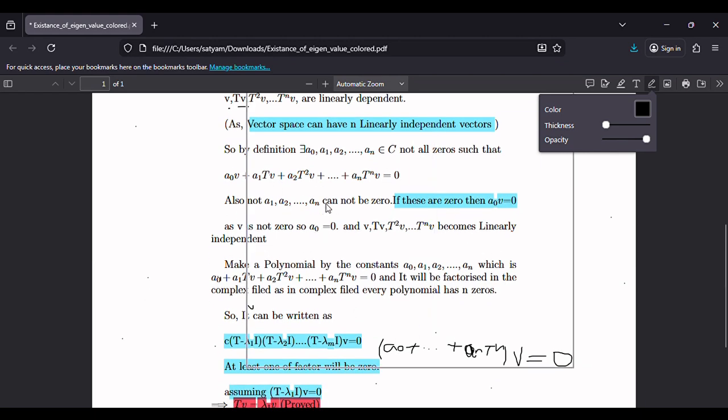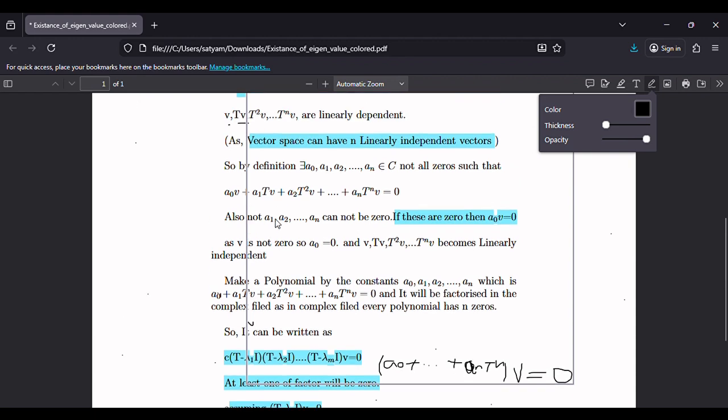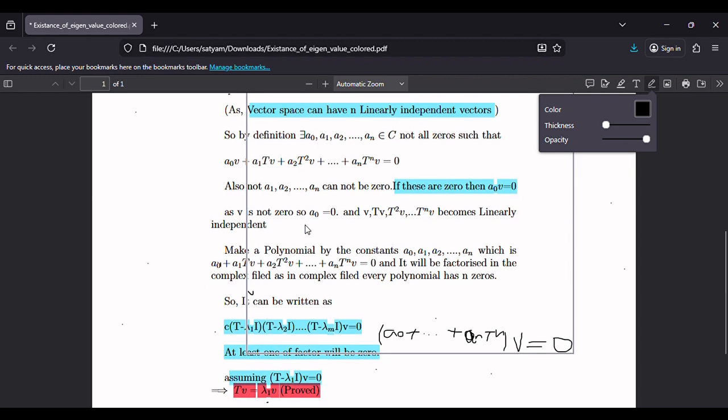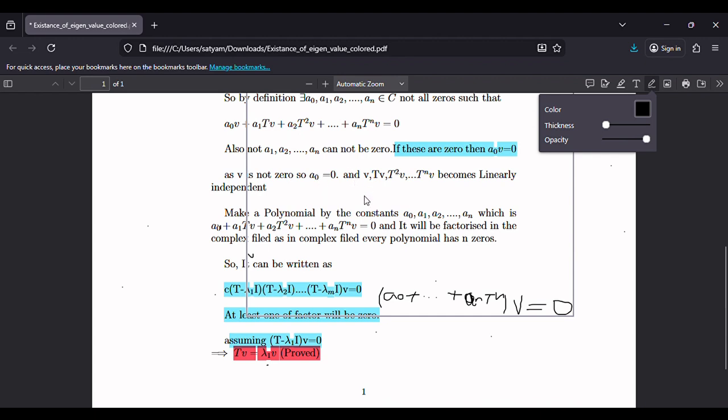So all the constants a0, a1, up to an would be zeros. So in a1, a2, up to an, at least one will be non-zero.